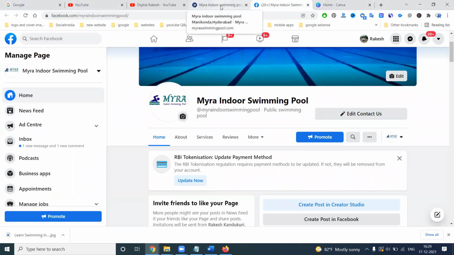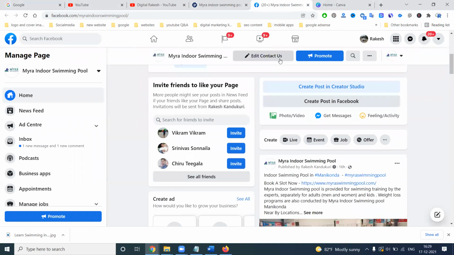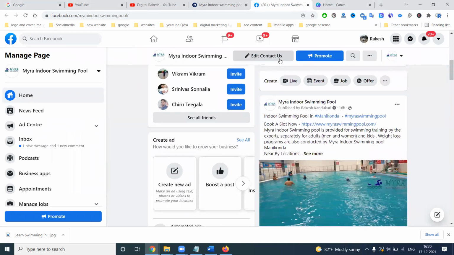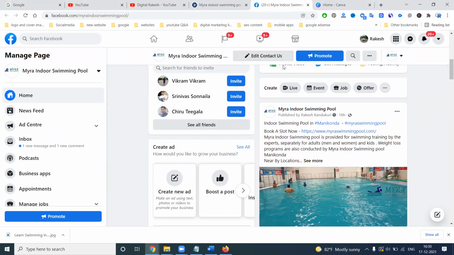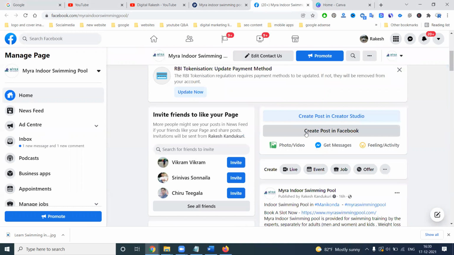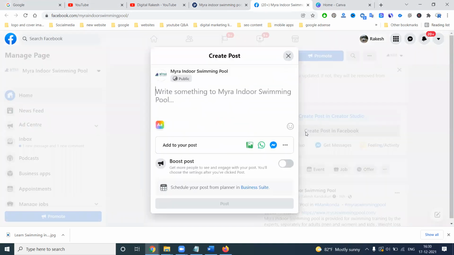Every company website has to use Facebook and Instagram options. How can you generate traffic through Facebook to your particular website? First of all, create a post on your particular option.